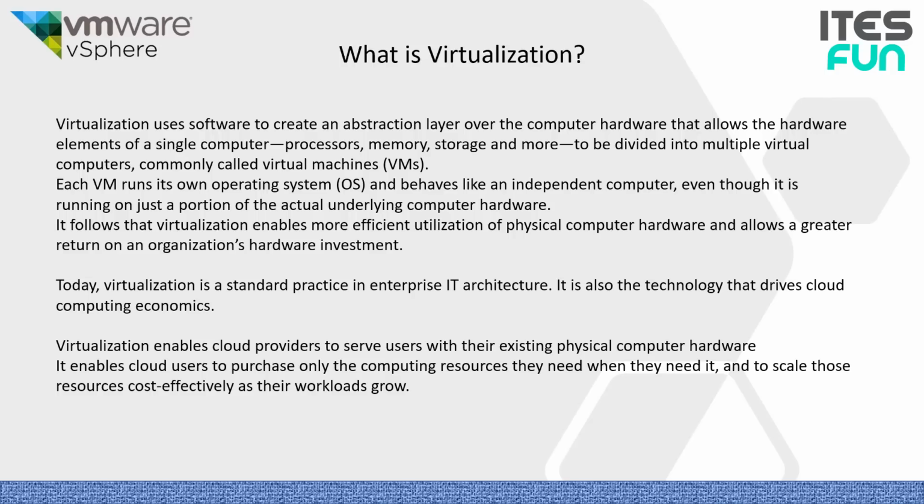Let's continue. So the first question is, what is virtualization? Virtualization uses software to create an abstraction layer over the computer hardware that allows the hardware elements of a single computer like processor, memory, storage and more to be divided into multiple virtual computers, commonly called VMs, the virtual machines. Each virtual machine runs its own operating system and behaves like an independent computer, even though it is running on just a portion of the actual underlying computer hardware.